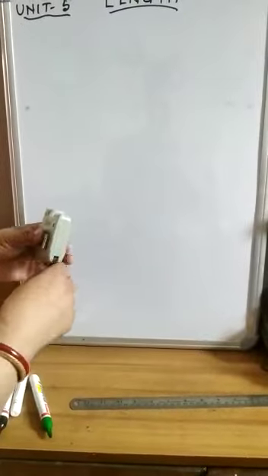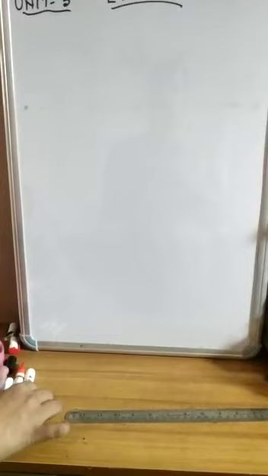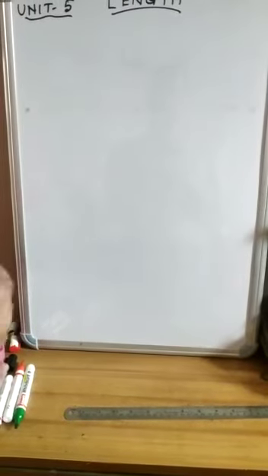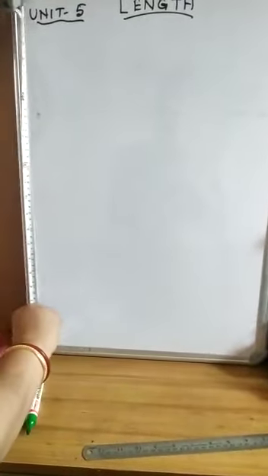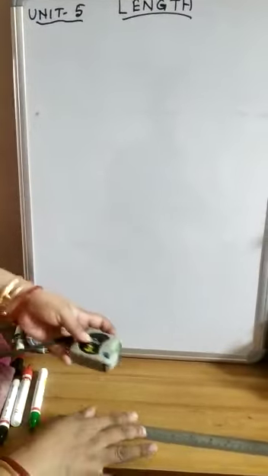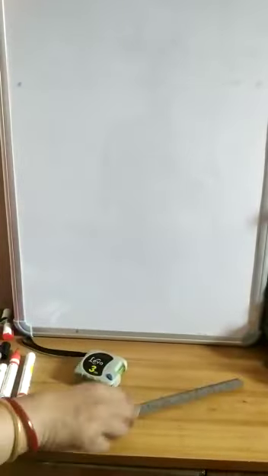And again, for measuring greater lengths, we used to use steps. To measure the length of saris, the length of a building, or the length of anything, that is bench, blackboard. We can also use this tape to measure the length of this whiteboard. So you can use all the various things, it depends. We can use a thread. With the help of thread, we can use the feet to measure the length of the floor, and anything you can use. But the standard units generally we use to measure length are scale and tape.